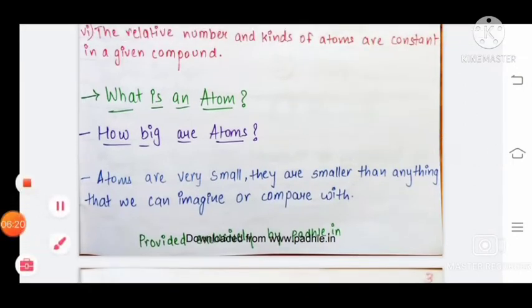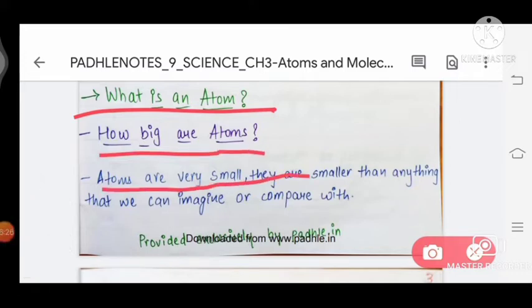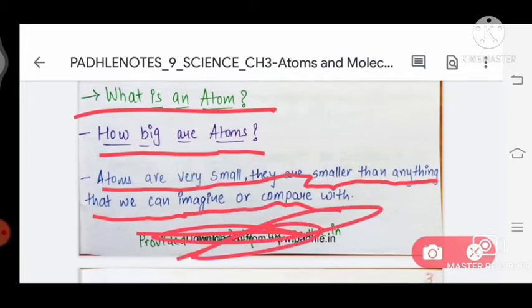Next, what is an atom? And how big are atoms? Atoms are very small. They are smaller than anything that we can imagine.